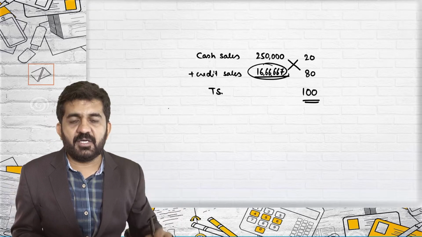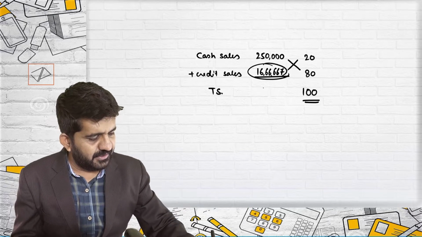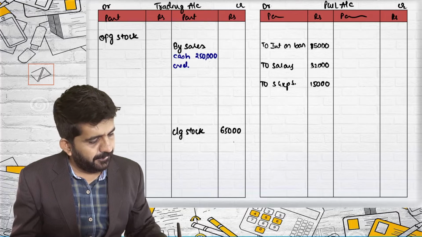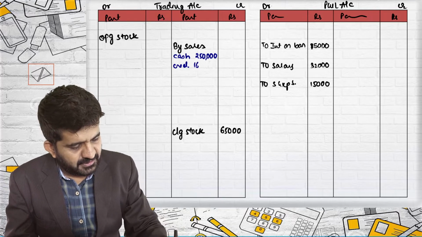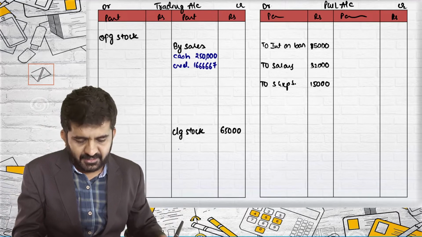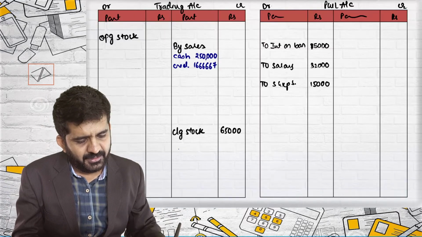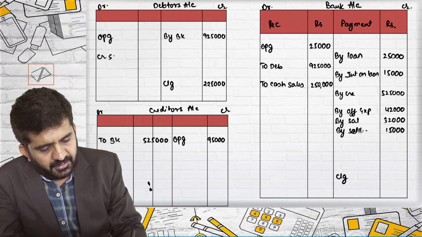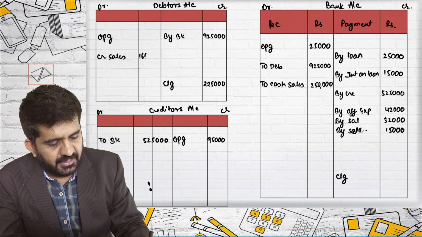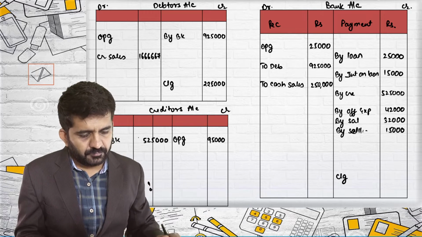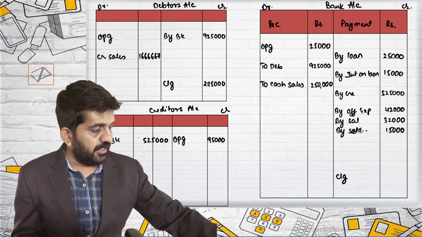I will be passing two effects for credit sales. 16,66,667 is my credit sales. Credit sales will go in debtors account debit side. Debtors account debit side, credit sales 16,66,667. This is a point for credit sales.